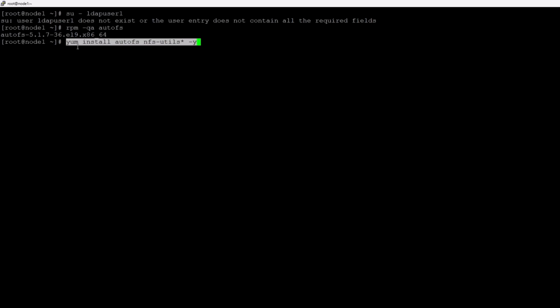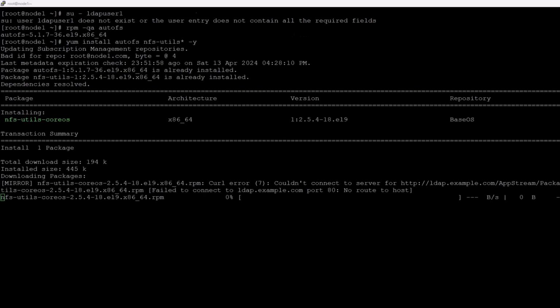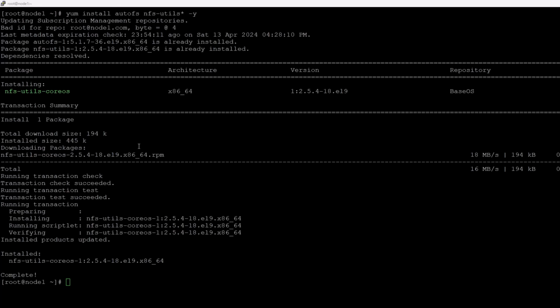So this is the command you have to run: yum install autofs, nfs-utils, and these utils. -y means install it without any prompt. So let's see how long it will take. You can see it's installing now, and it installs everything. So next, this is installed, and you have to check whether the NFS server is working or not.